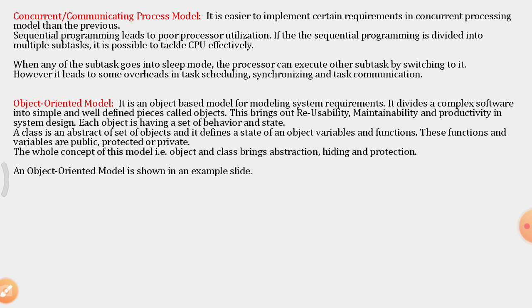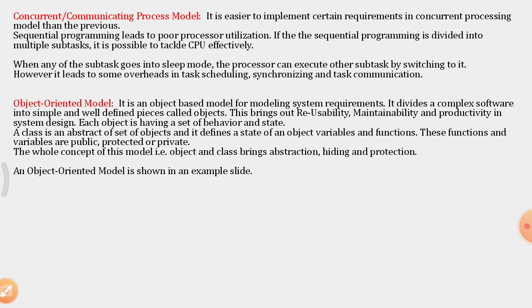Then the object oriented model. In previous sections, in the concept of the C++ language, we have seen the object oriented model. It is an object based model for modeling system requirements.